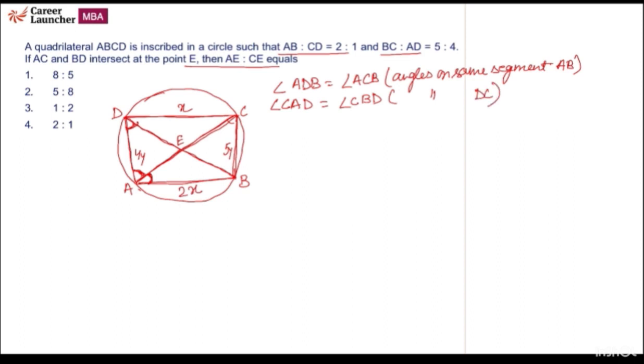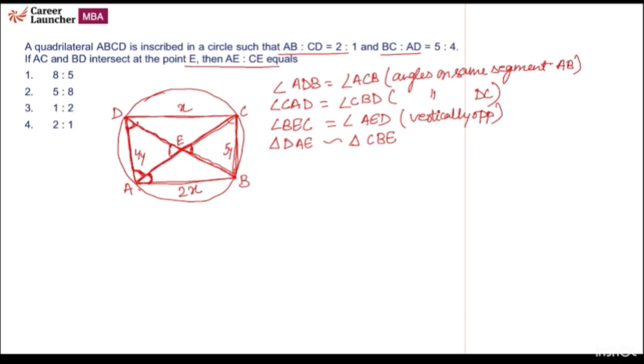Let's move further. Angle BEC, this angle is equal to angle AED, this angle. They both are vertically opposite. So from here we will conclude triangle DAE is similar to triangle CBE.